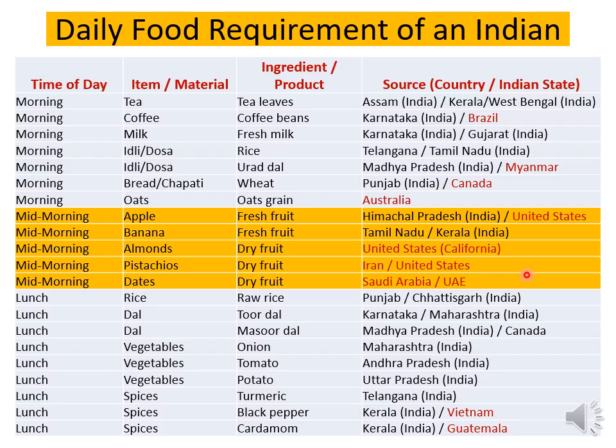And likewise sugar comes from India, almonds from United States, pista from US as well as Iran, dates from Saudi Arabia and the UAE, and then spices from different parts of the world, and also materials from different parts of Karnataka.